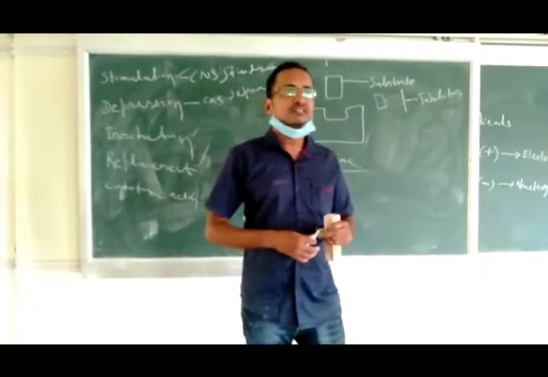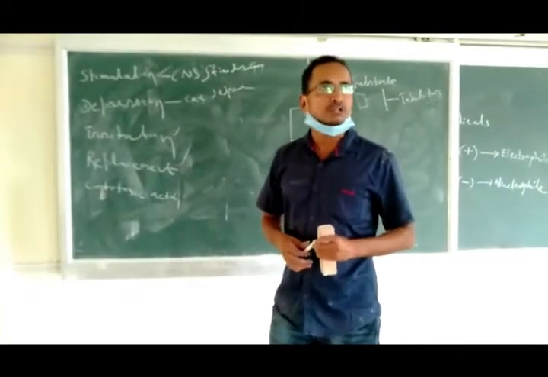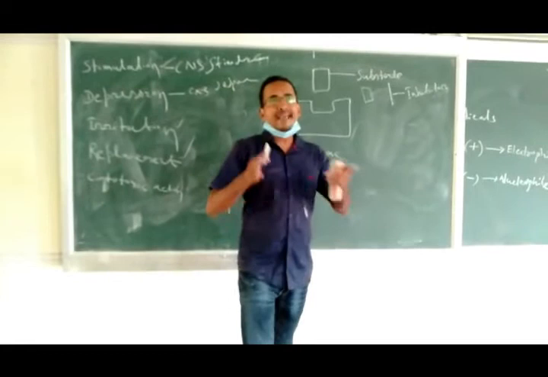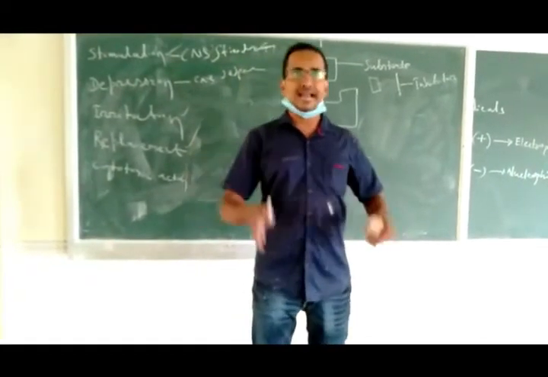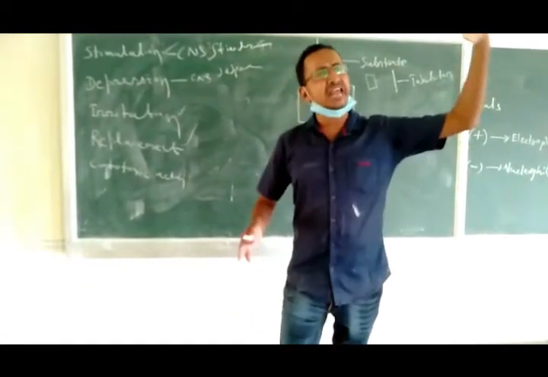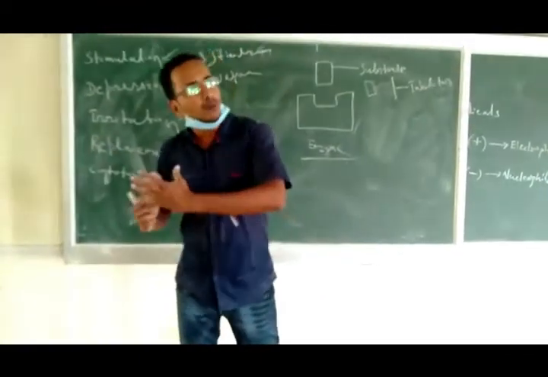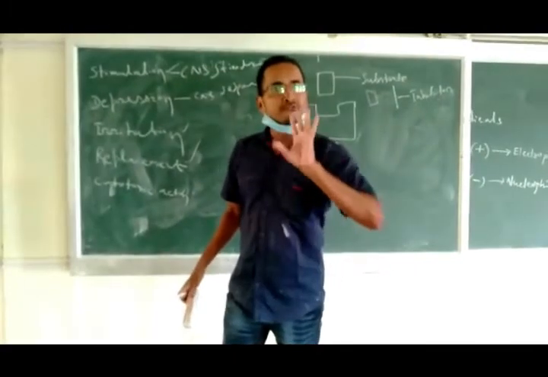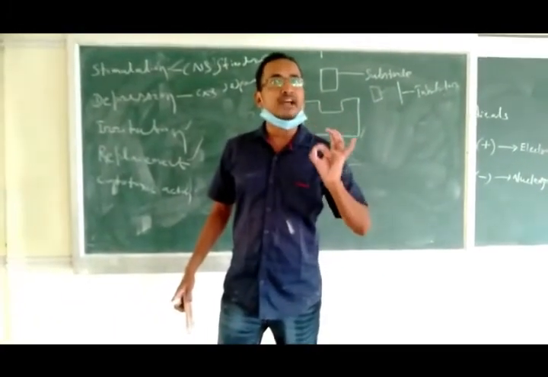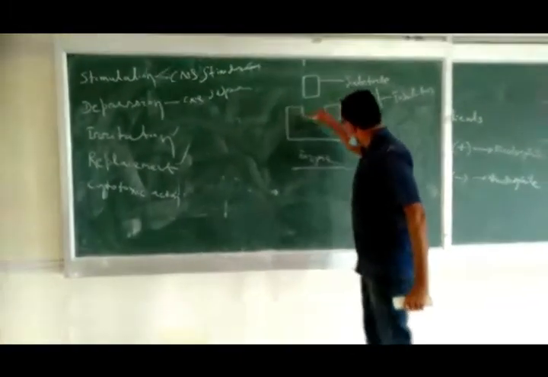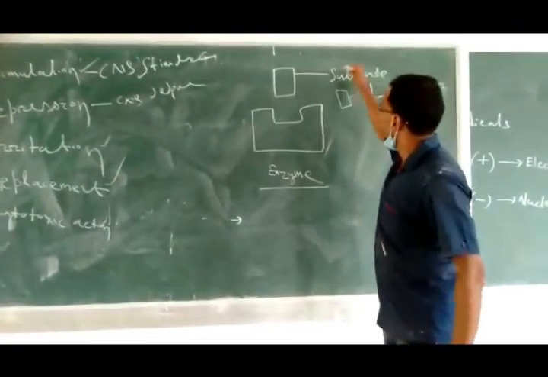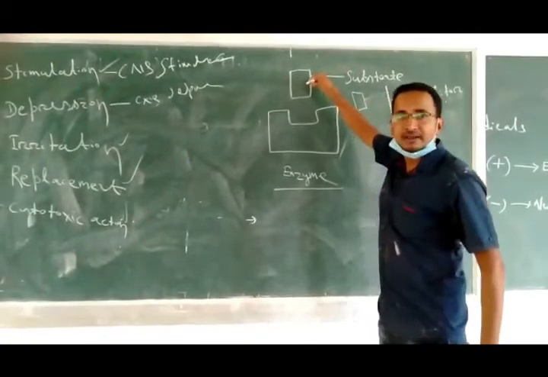The first thing I would like to discuss is enzyme. All of you know enzyme from your plus 2 standard. Enzymes have anabolic and catabolic activity. Many biochemical reactions, not only drug reactions but also general biochemical reactions, are carried on under the influence of the enzyme. So enzyme is a vital parameter inside the body. See, this is the enzyme. You might know the lock and key theory. This is the substrate. Suppose it is a drug, it is an enzyme.